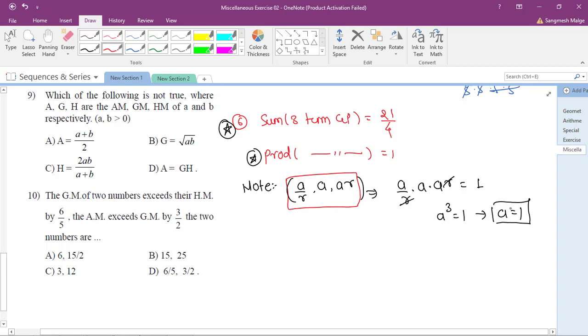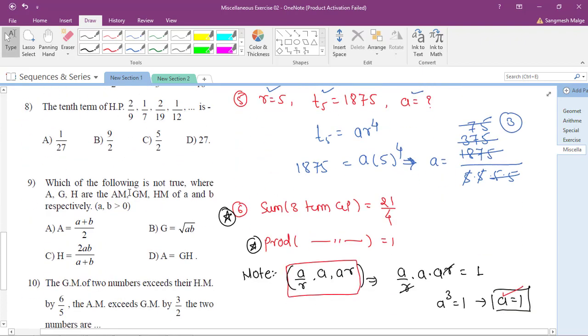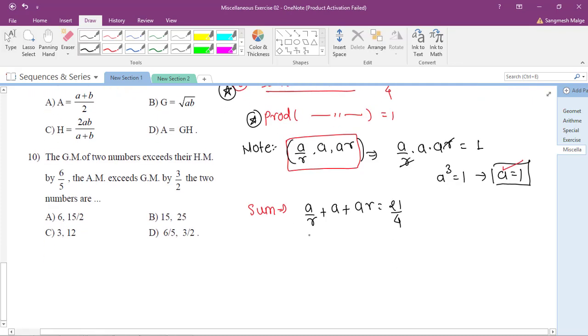So from here, what is the value of a? a is 1. But what are they asking for? They are asking for the common ratio r. So let's find out r now. Sum of the three terms: a by r plus a plus ar is equal to 21 by 4. So let's substitute the value of a here, so it becomes 1 by r plus 1 plus r, which is equal to 21 by 4.